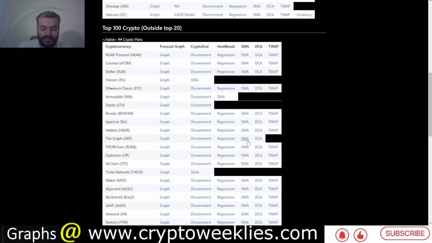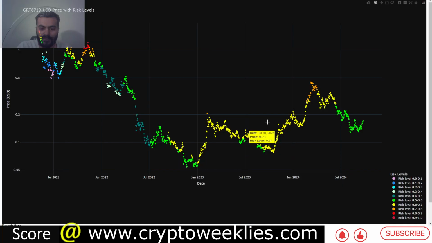So in terms of accumulating Graph, there are 2 models that we can focus on. The first is the shorter term model. The SMA model looks at if the price is close to a peak like it was during March of 2024 when the risk level was at around 88. Right now it's at around 66, 0.66 risk, again kind of a middle of pack. During the bottoming phase of Graph we also had a similar risk level.